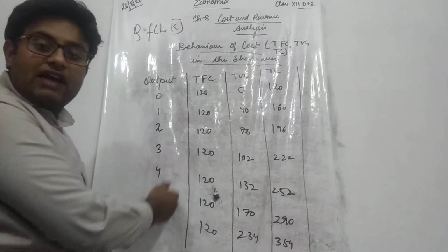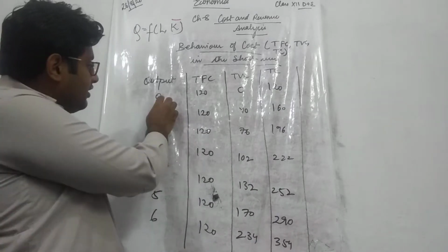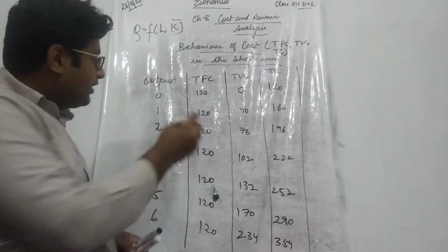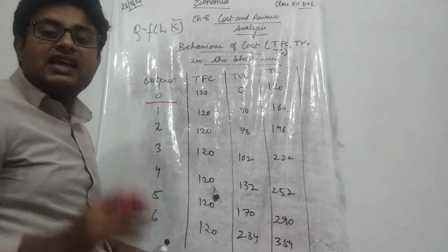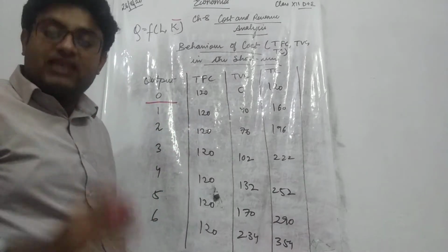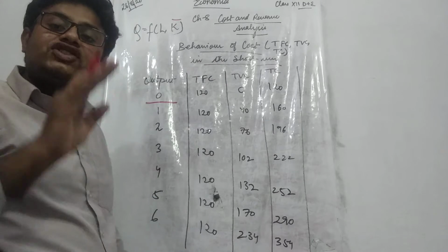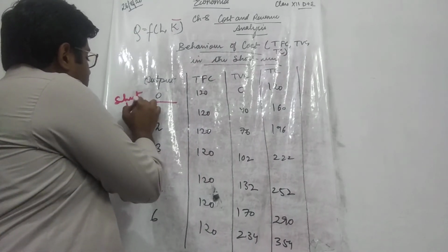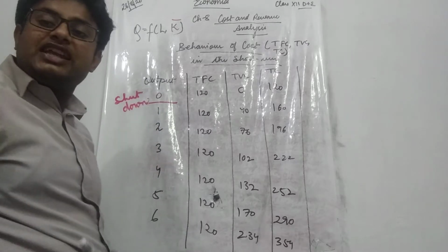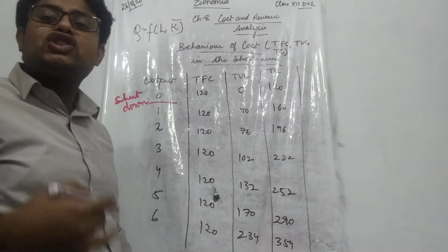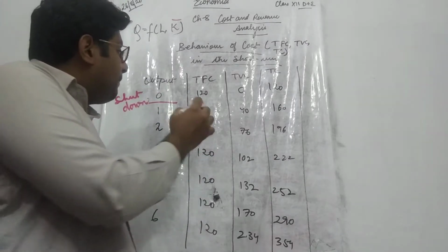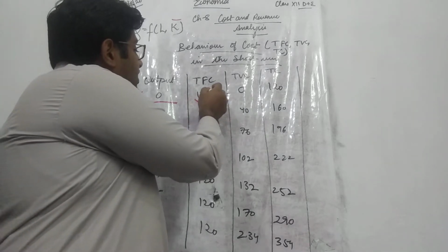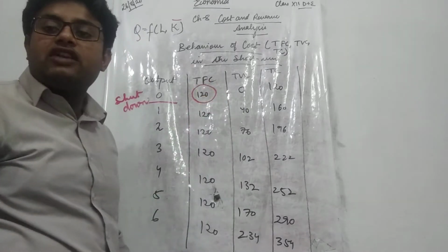See the output level of the producer at zero output level. Zero output level means the producer is producing nothing. The factory is shut down. The producer is producing nothing, or you can say the shop is shut down. But he or she has to incur this total fixed cost.